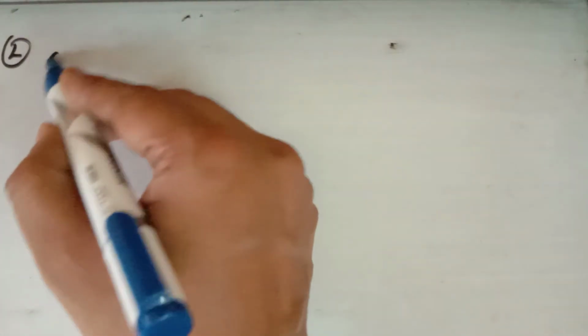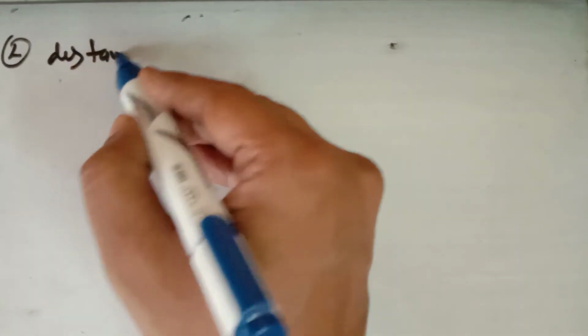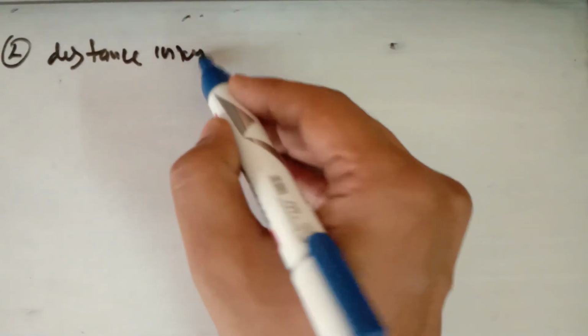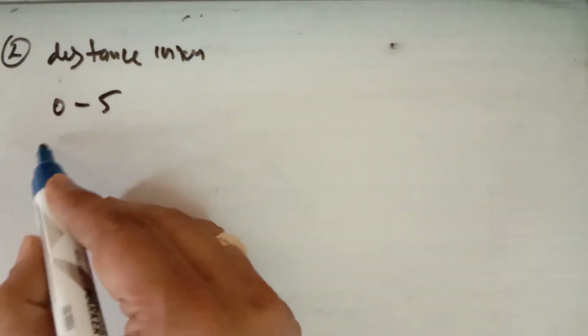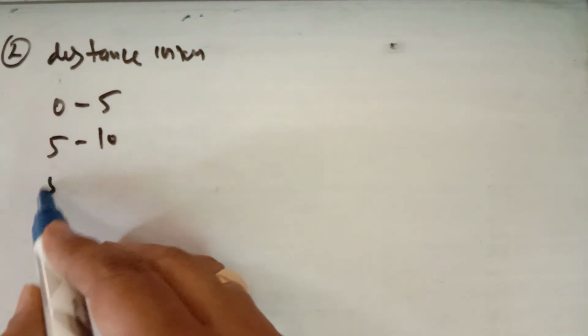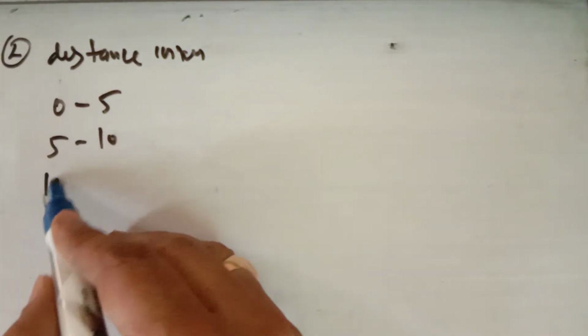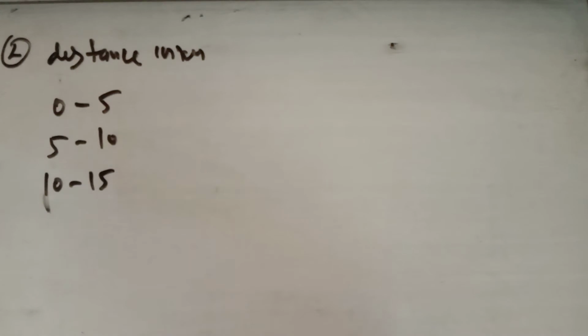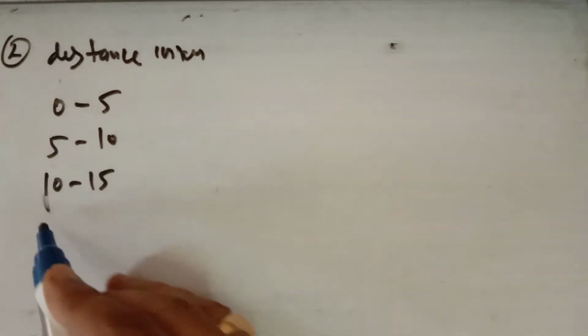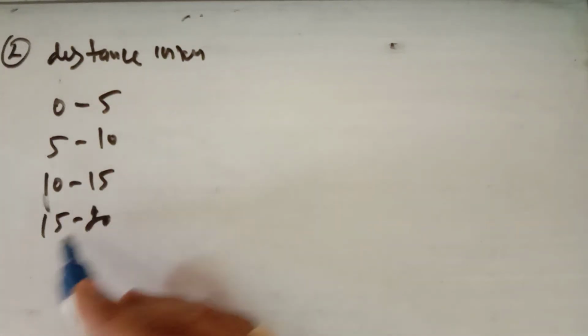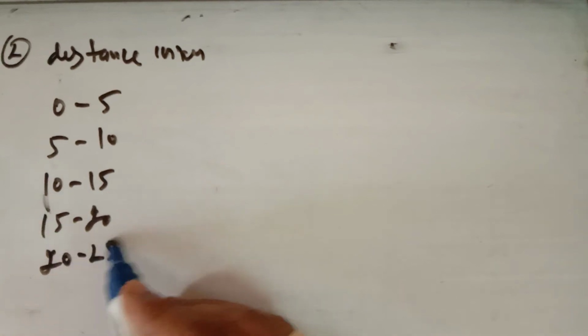You have to convert into the frequency distribution table, and it is given that you have to take the class interval as 0 to 5, 0 to 5 and so on. तो distance in kilometers, तो it is given that 0 से 5, then 5 से 10, then 10 से 15, क्लास इंटरवल गिवन है यहाँ पर. 10 से 15, then 15 से 20, 20 से 25 and so on.